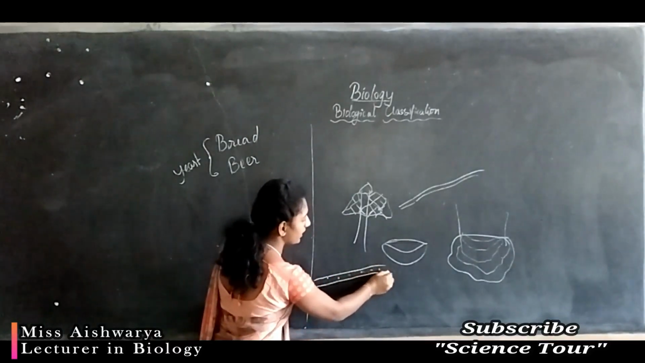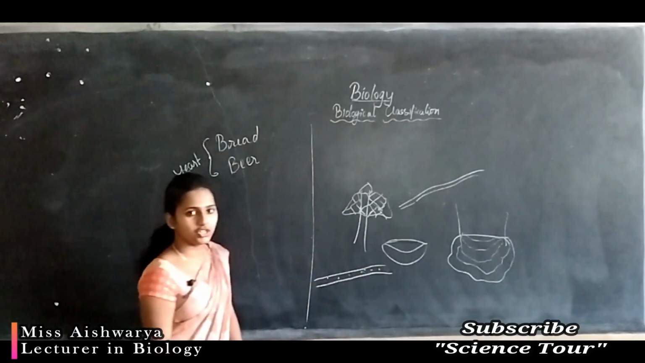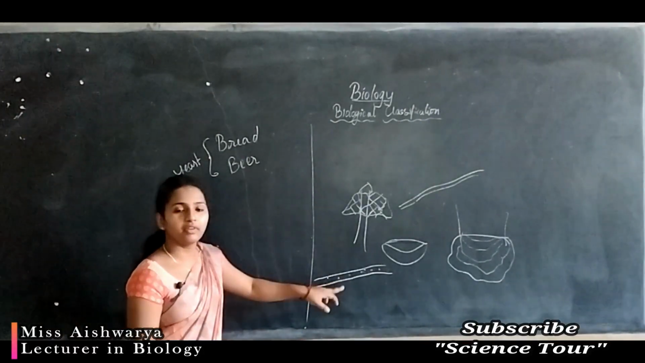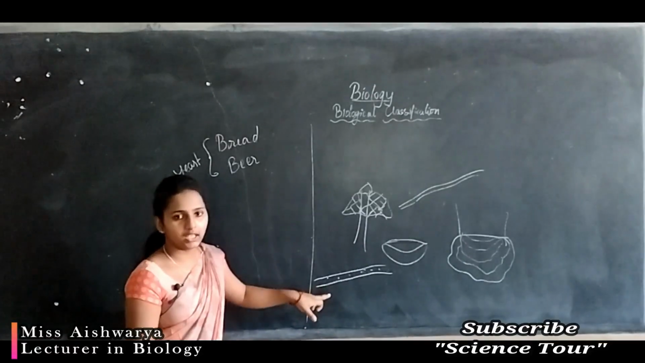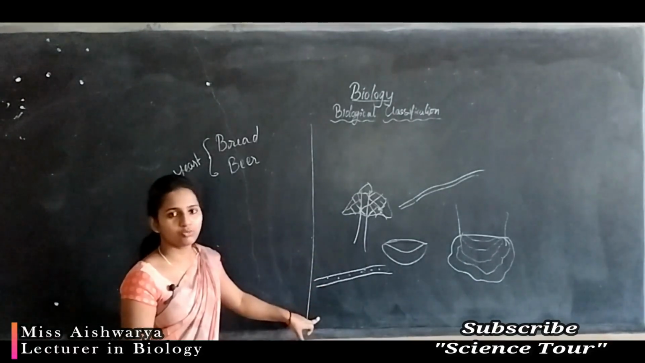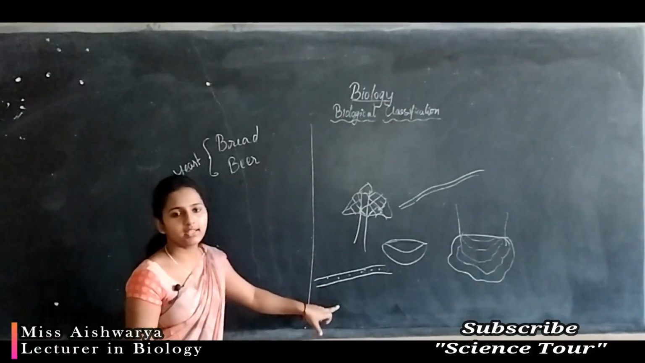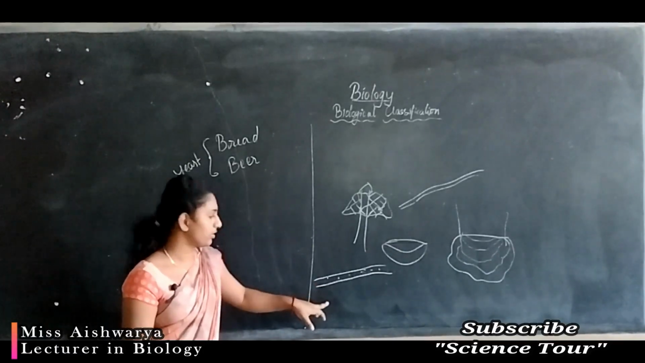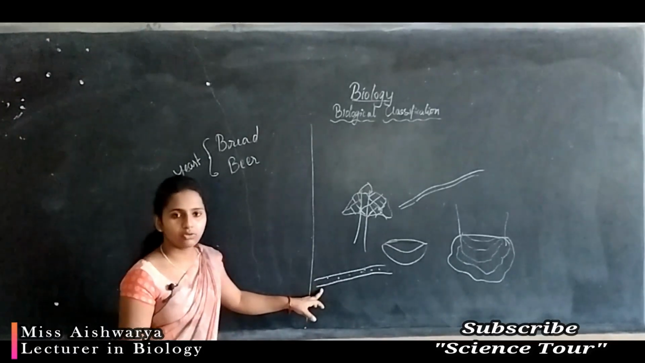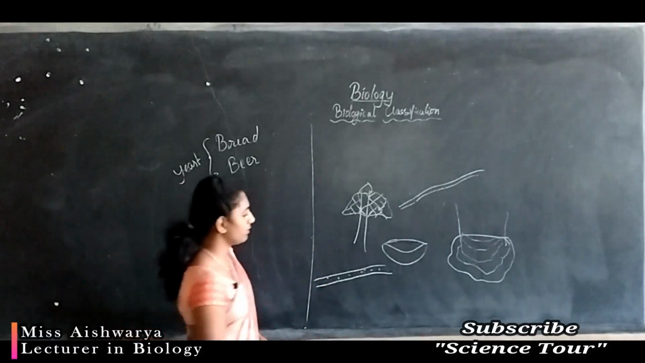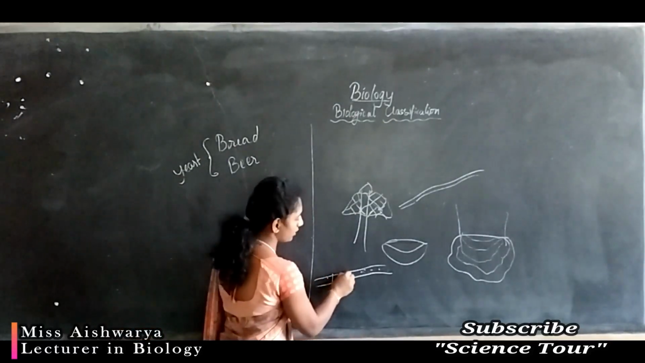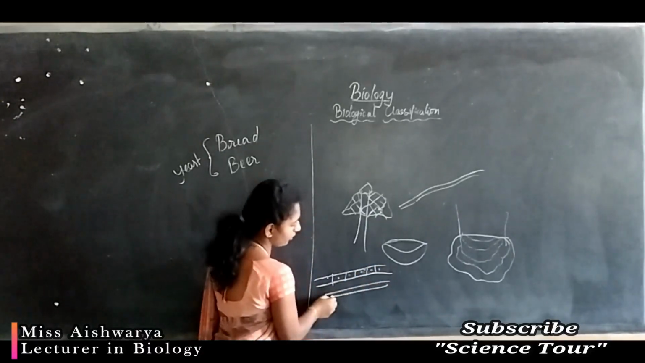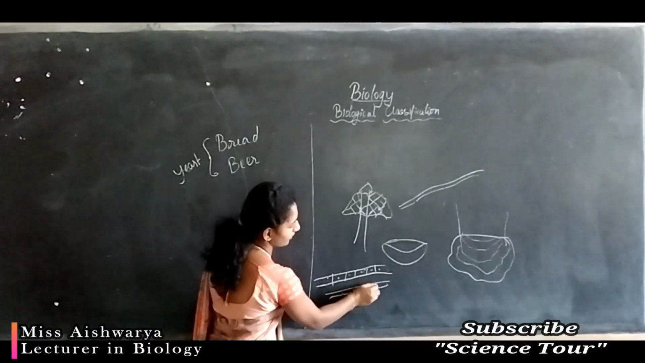So they are in multinucleated condition. Multinucleated long slender hyphae without any cross walls is called cenocytic hyphae, or that condition we will call cenocyte. Okay. And a few fungi will show cross walls, so hyphae may be with or without cross walls.